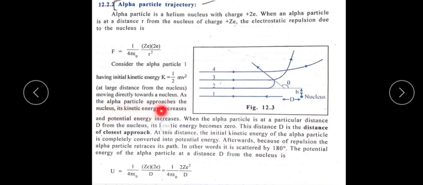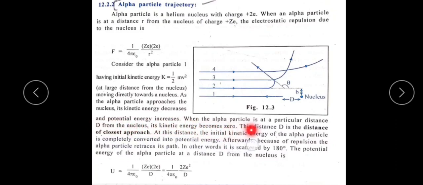As the alpha particle approaches the nucleus, its kinetic energy goes on decreasing. Somewhere at a large distance, the alpha particle has kinetic energy equal to half mv square, and as it moves towards the nucleus, the kinetic energy goes on decreasing. The kinetic energy decreasing means obviously its potential energy increases.